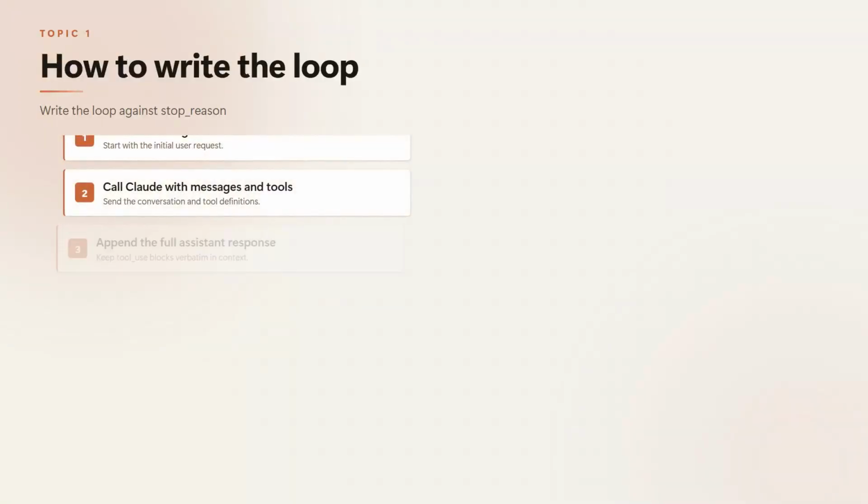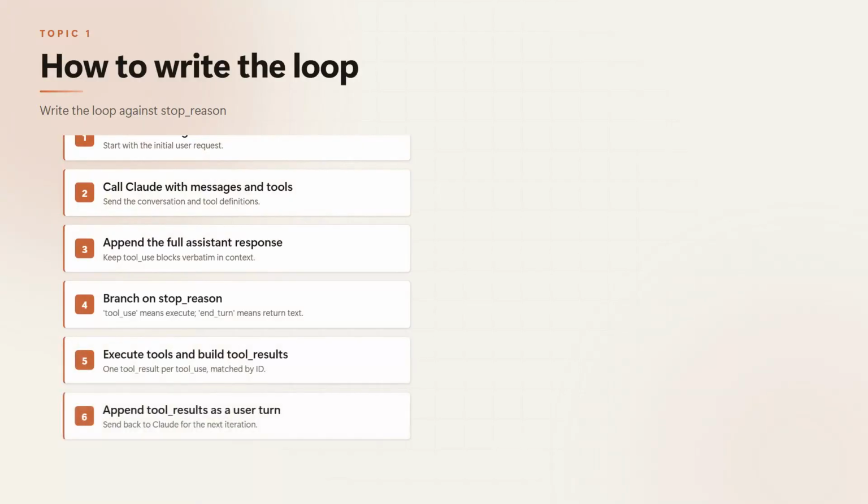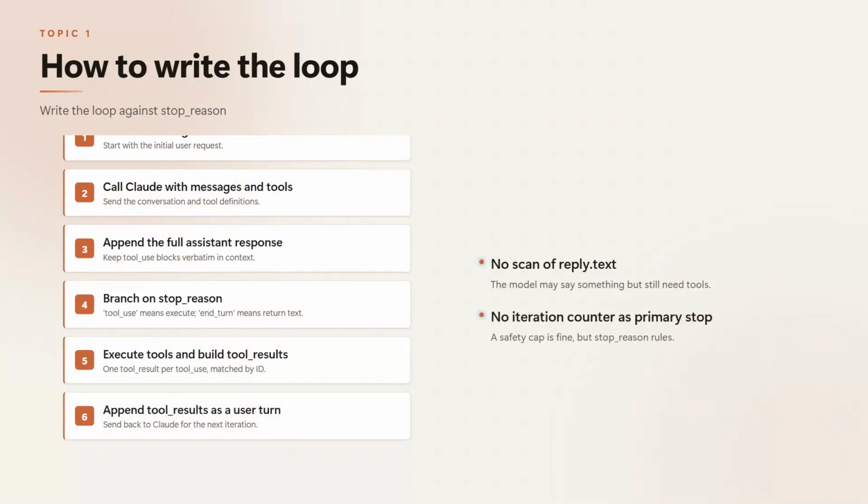Let's work through the case where the model emits 3 tool use blocks in one turn. You execute all 3, build 3 tool result blocks each carrying the matching tool use ID, and append them as a single user turn. The alternative, returning only 2, is an API error, not a silent skip. The loop then sends the updated messages back to Claude. It inspects the new stop reason. If it's tool use again, you execute more tools. If it's end turn, you return the final text. The other cases, like a turn with no tool use blocks, are on the page, but this one shows the contract. Every request must be answered.